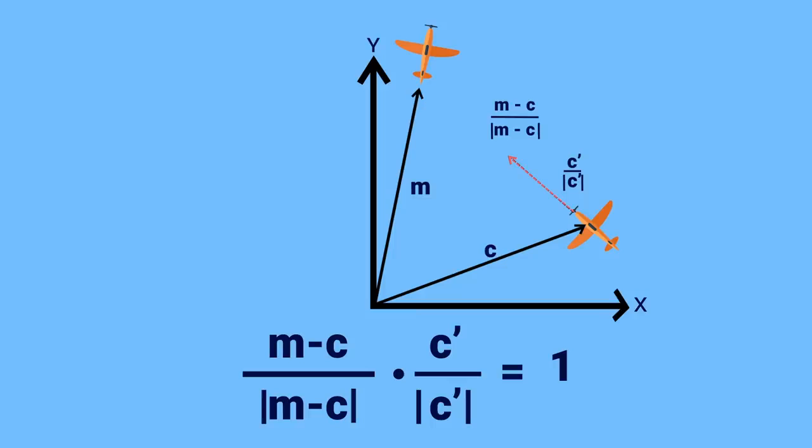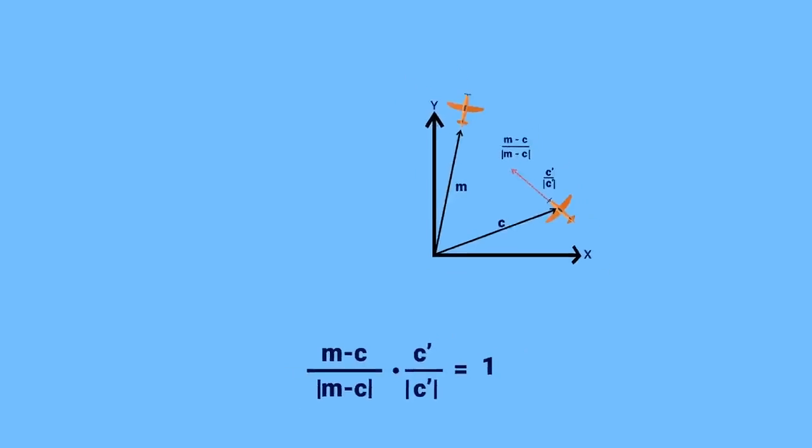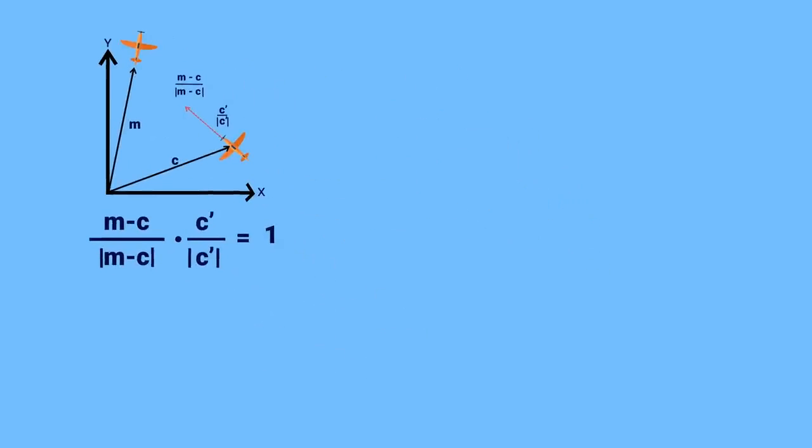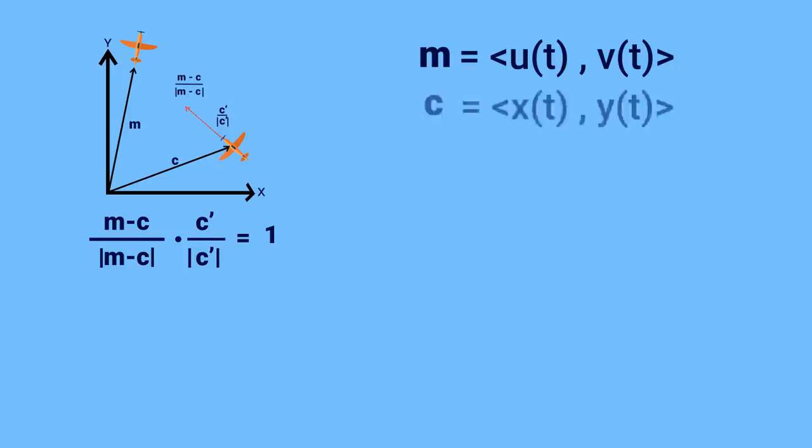But if we go back to our snapshot, remember that the m vector is actually a known function of time. We're seeing it only at one moment in time, but it is changing as the planes fly around. So I'll say it's a vector function u of t, v of t, which are both known. I'm just keeping things generic. The c vector also changes in time, but it's our unknown, some x of t, y of t that we want to solve for. And the c prime vector would just be x prime of t, y prime of t.